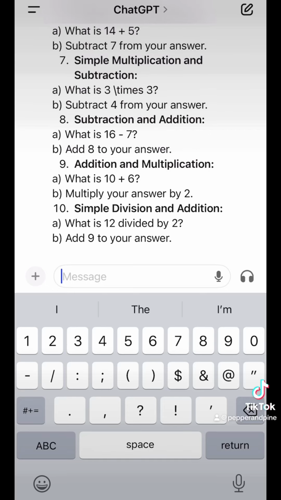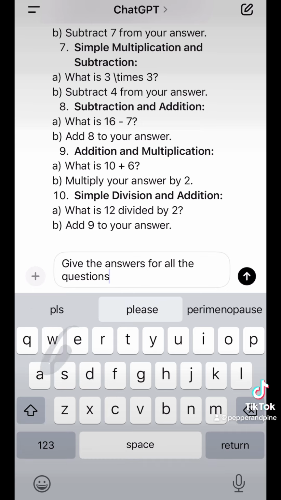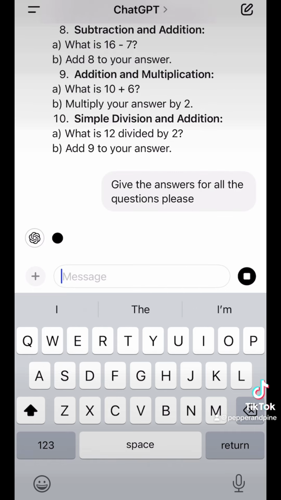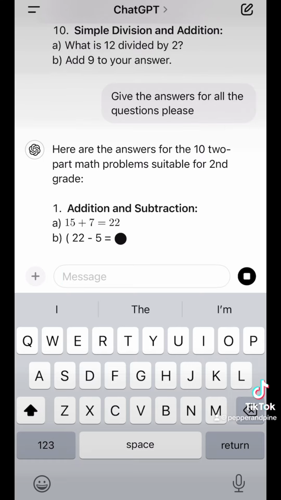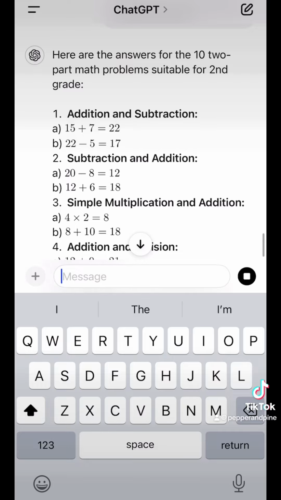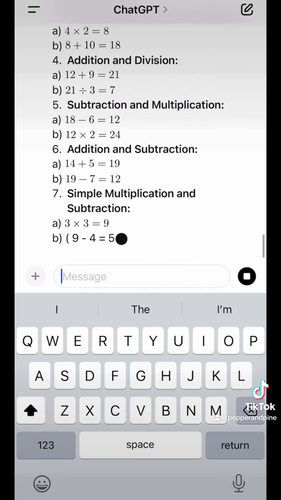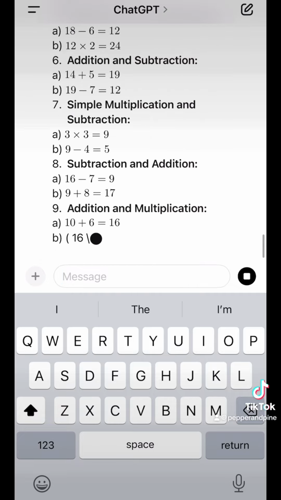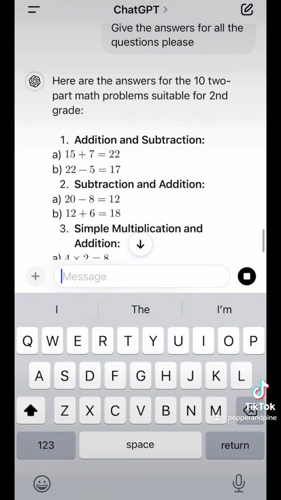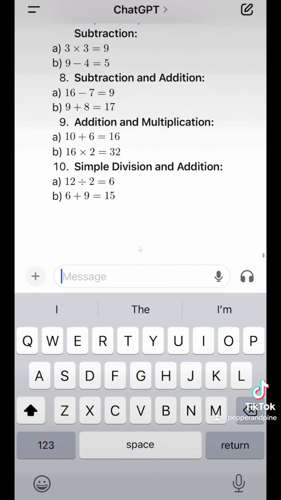Give the answers for all the questions, please. Great. Now I think that was the answers for the most recent set, but I would like them to give me the answers for the previous ones. Right? This does look like it's 15 plus 7. Let's scroll back up. 15 plus 7. So let's get the answers for the previous ones.